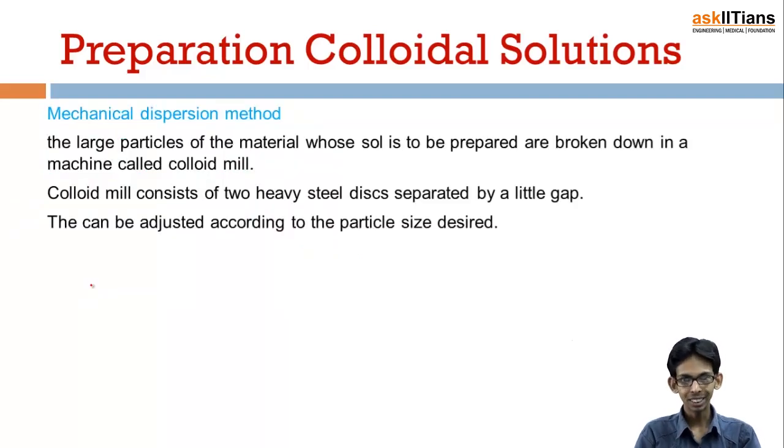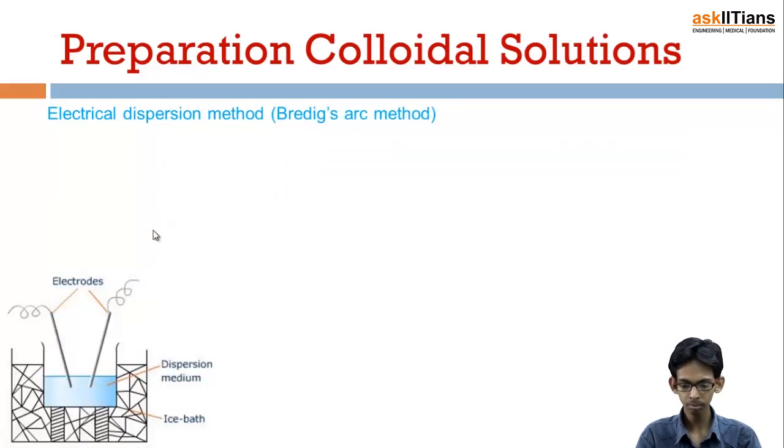Okay. Now let's have a deeper study of the dispersion method. The first one is the mechanical dispersion method, in which large particles are broken down into small colloidal sized particles by mechanical methods. Like we use colloid mills, which have two heavy wheels or discs separated by a little gap, moved using a belt, and the mill is adjusted to break down the larger particles according to a desirable size. Next is the electrical dispersion method, which is also known as the Bredig arc method.